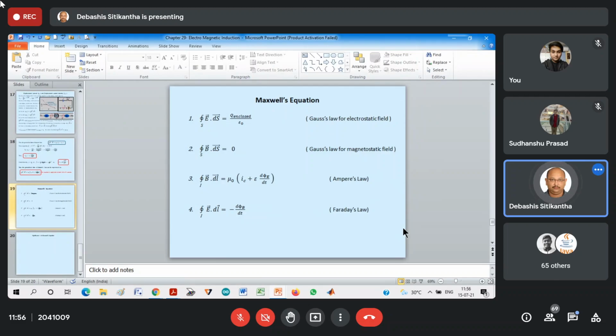And why is Maxwell's equation so famous? It is because Gauss independently found out his equation. Ampere independently did his research and found out his equation. Faraday did his research and individually devised his equation, Faraday's law of electromagnetic induction. But it was Maxwell who could see the beauty, the entire relationship between these 4 laws. And believe me, these 4 laws are also known as the universal laws of electromagnetic induction.